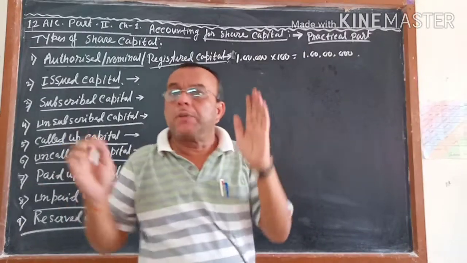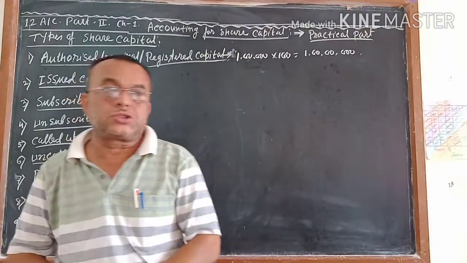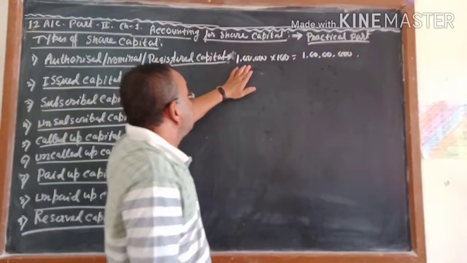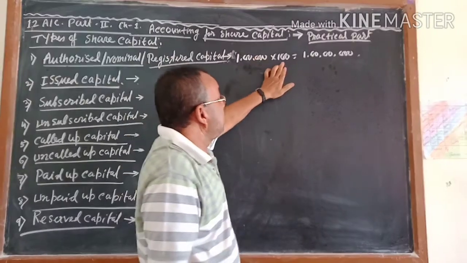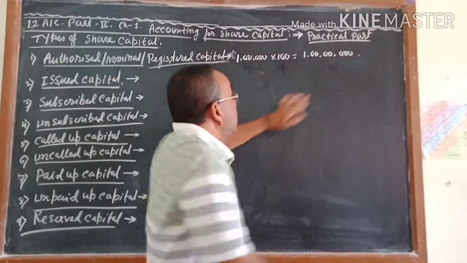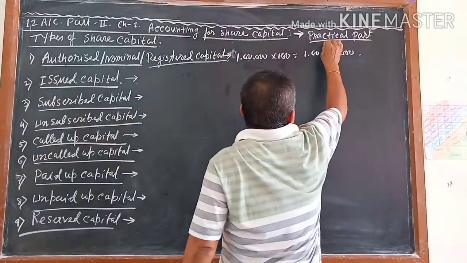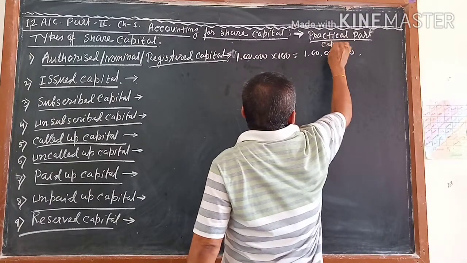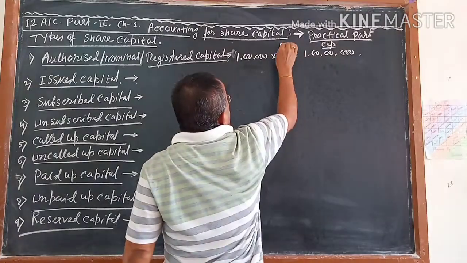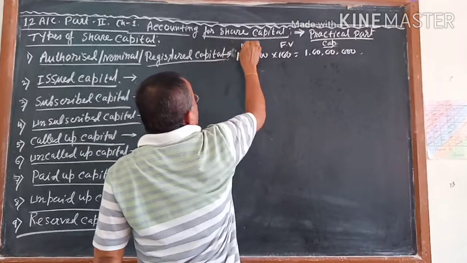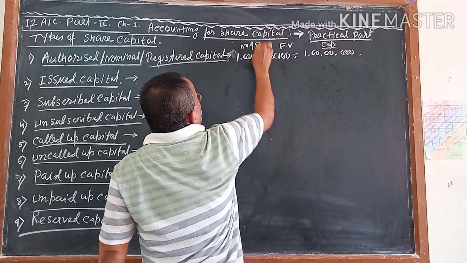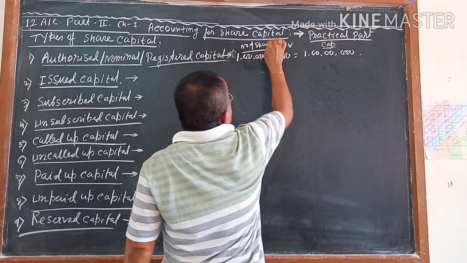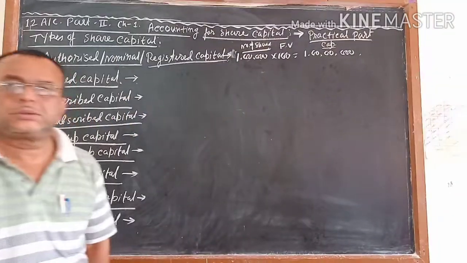That means the company got permission that the number of shares will be 1 lakh multiplied by the face value, coming to 1 crore. This is called the capital, this is called the face value, and this is called the number of shares. So how many shares will the company issue? 1 lakh.